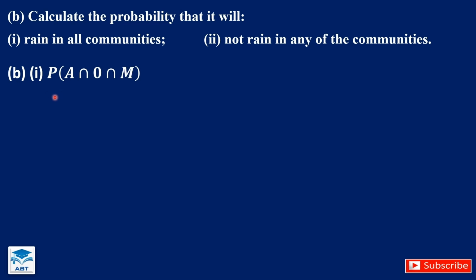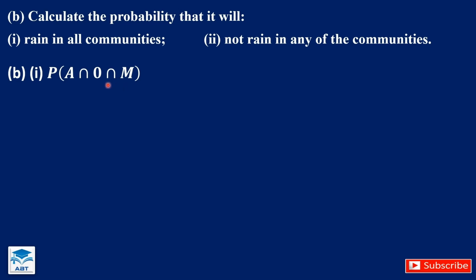So the probability that it will rain in all communities means that we are finding the probability that it will rain in Atakrom, that is A. And here in probability, we use intersection to represent 'and'. It will also rain in Obokrom, that is O. And that means another intersection. It will rain in Maakrom.